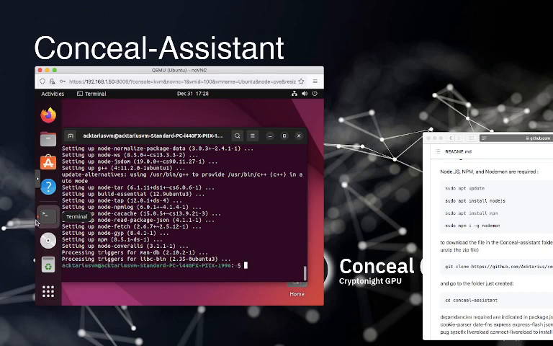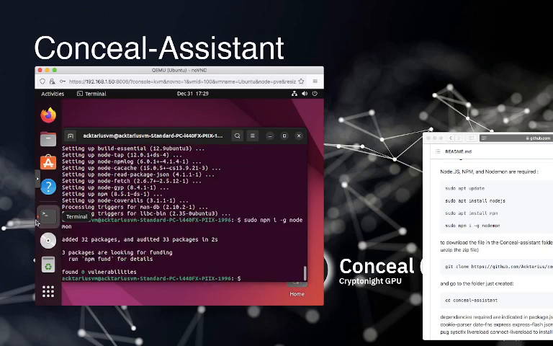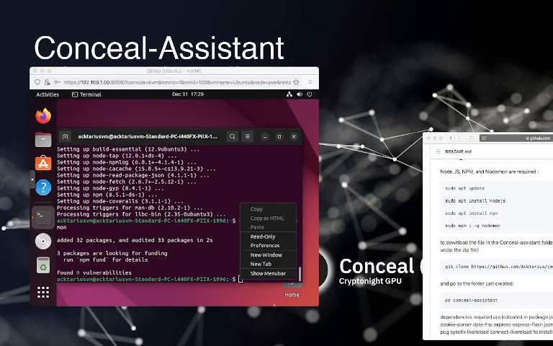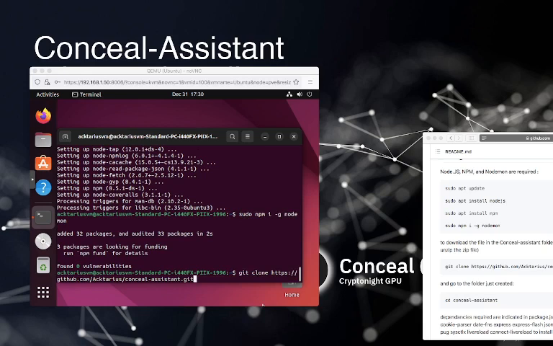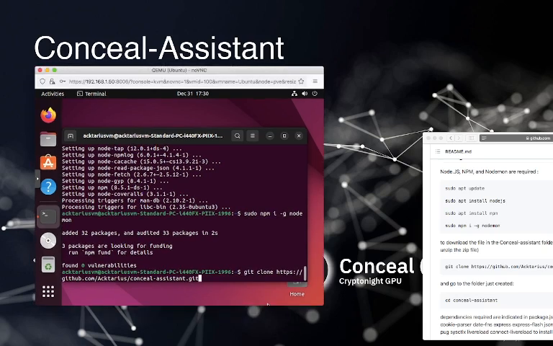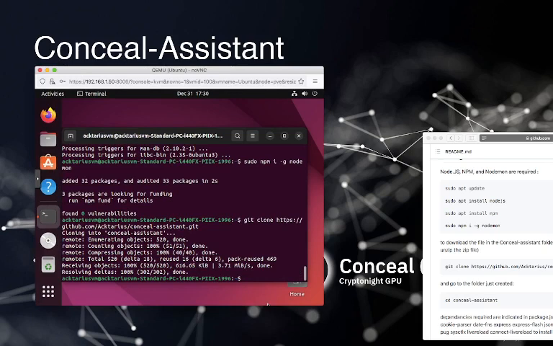So for that, sudo npm i for install, -g for globally, and nodemon. Hit enter. Same thing, few seconds. And now from here we're going to be able to paste the link we copied previously. It looks like I have to redo my copy and paste here. So we copy and paste our link, hit enter, and it's downloaded already.